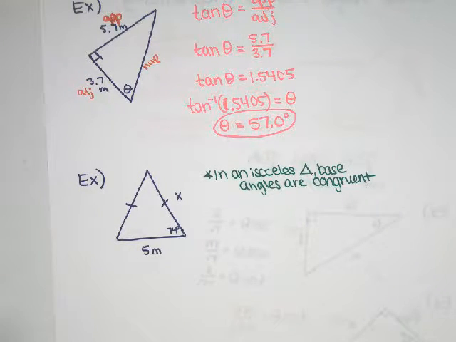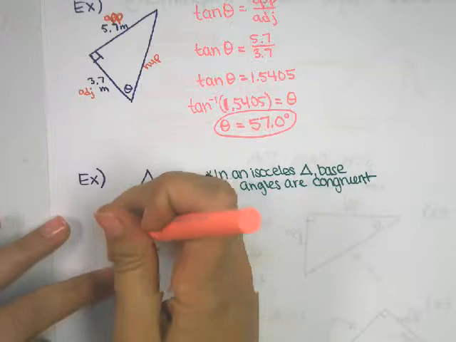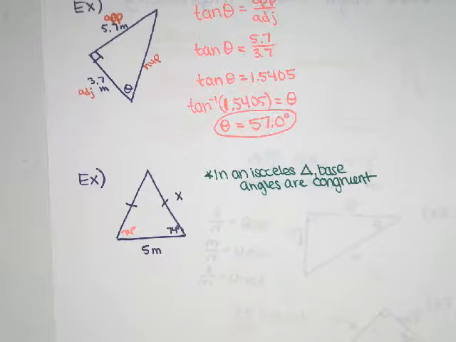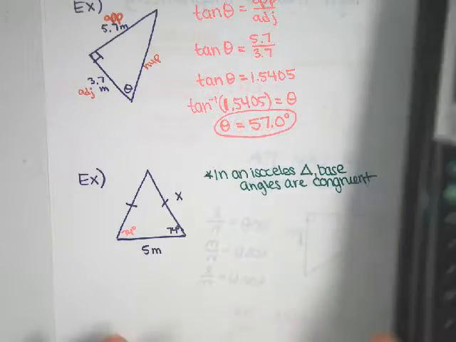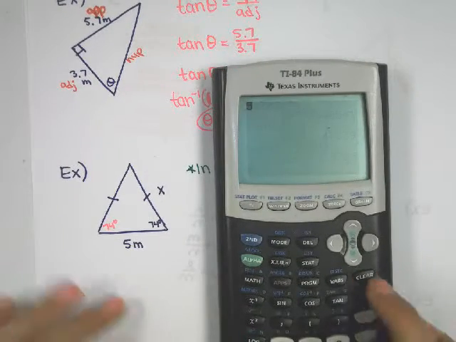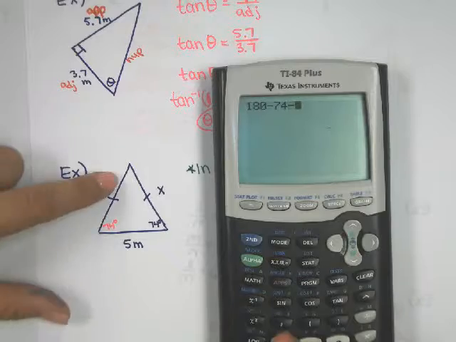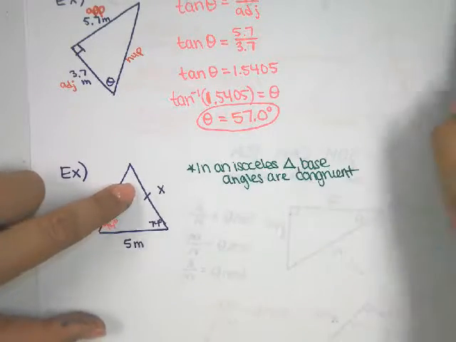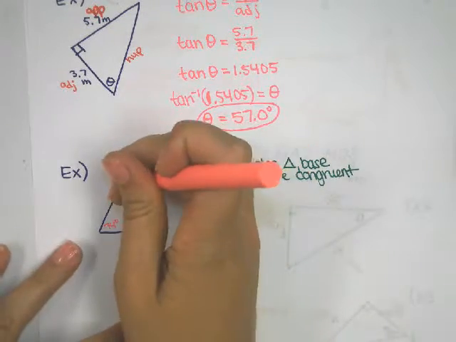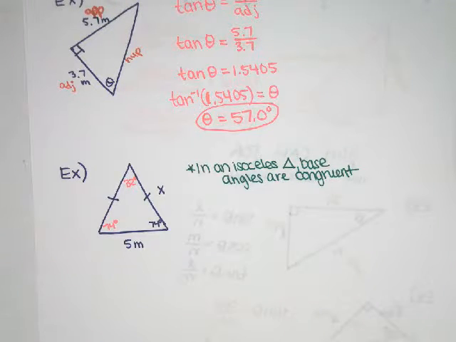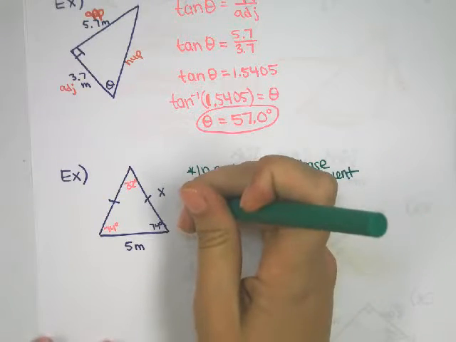So our base angles are the same size. That means if this one's 74, so is that one. In addition, we know that the angles within any triangle add to 180. So to find this angle, we can take away 74 and take away 74, and we get this angle to be 32. So the three angles in any triangle add to 180.